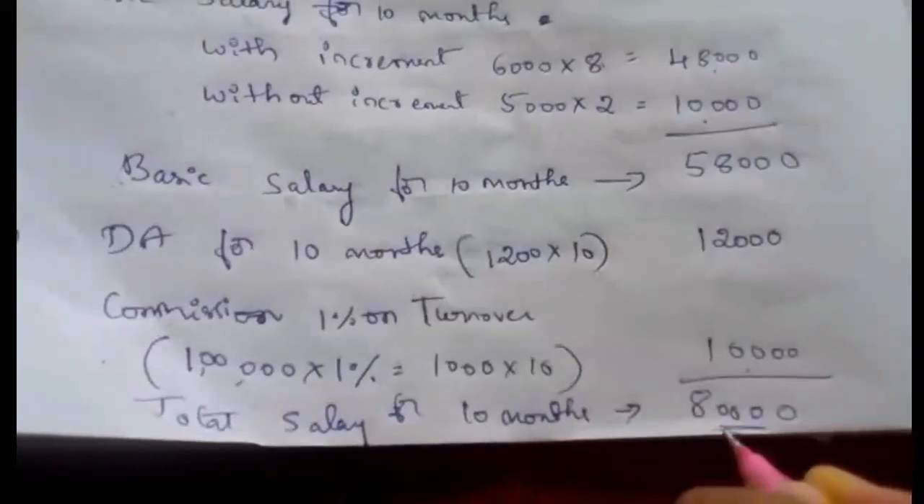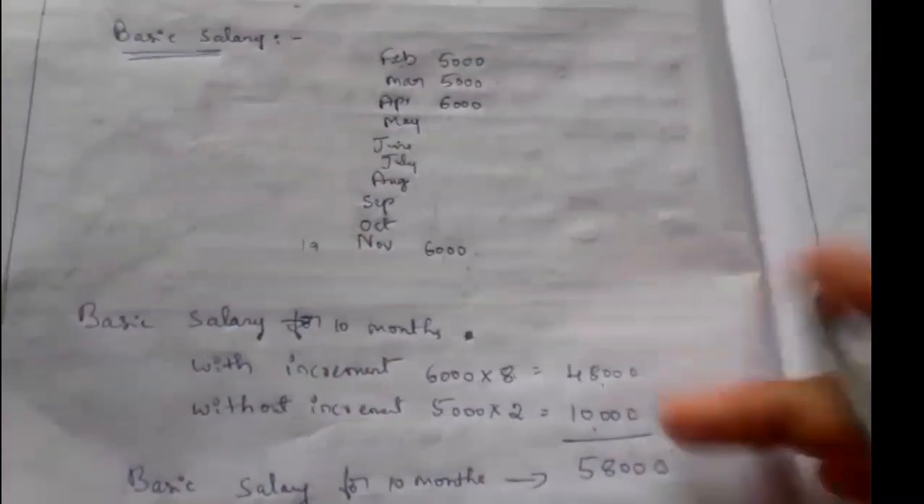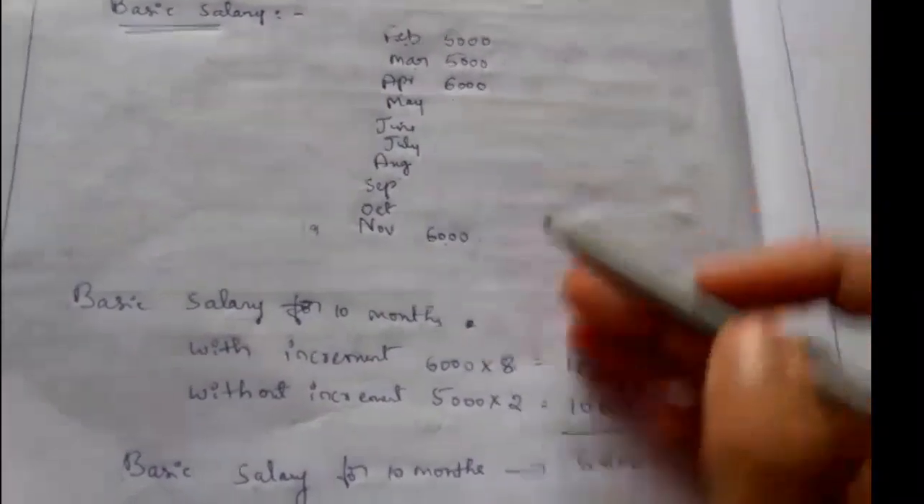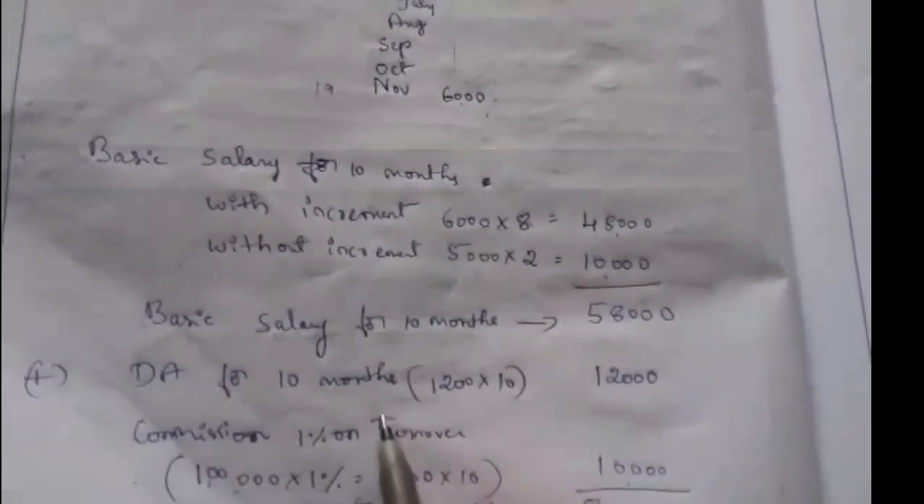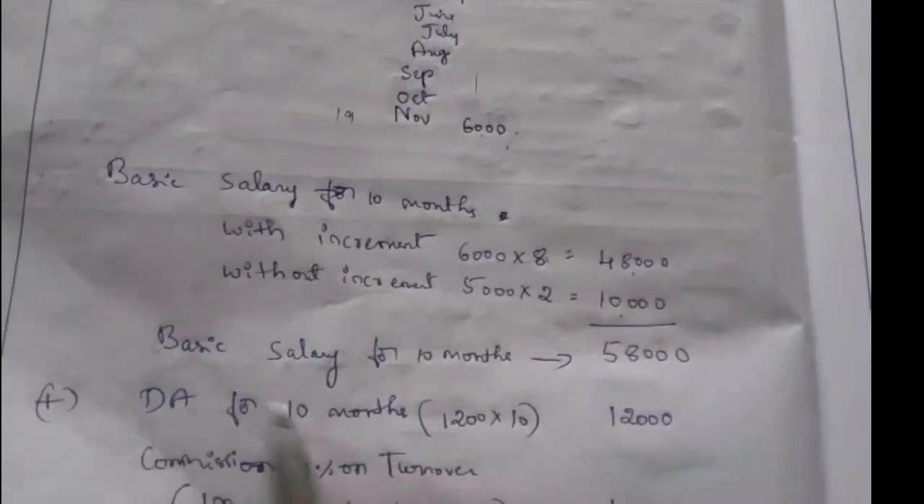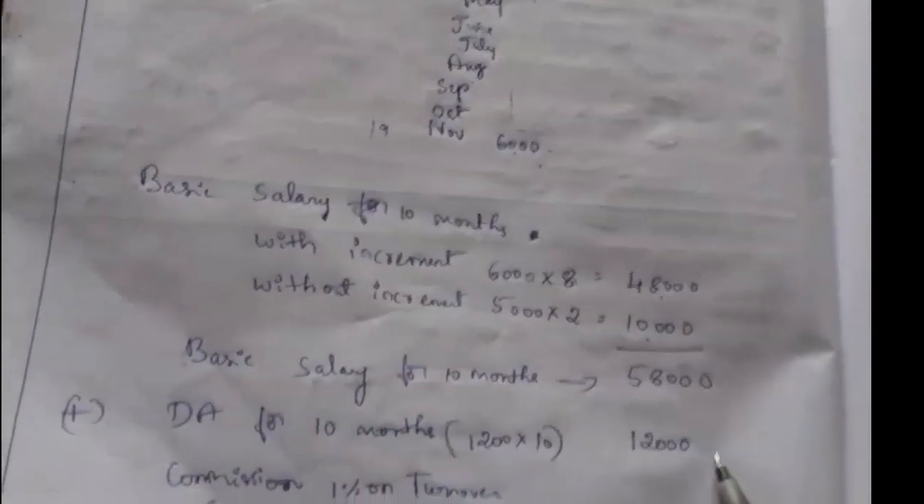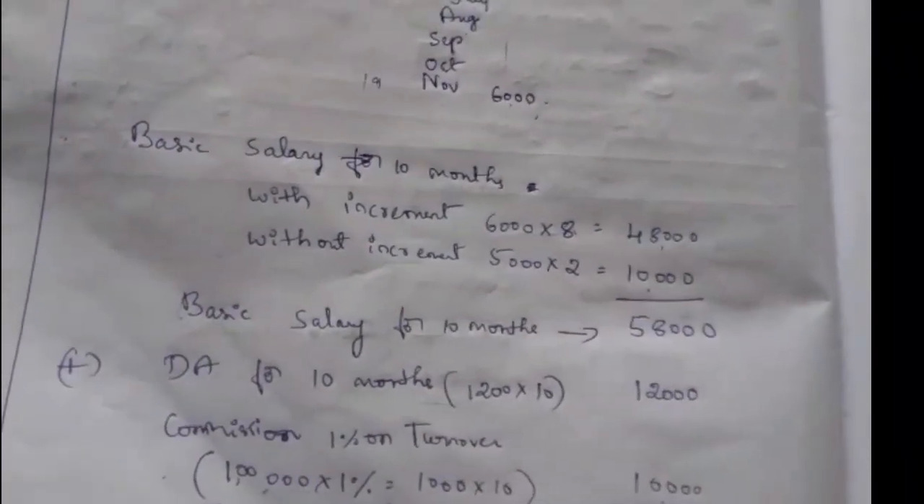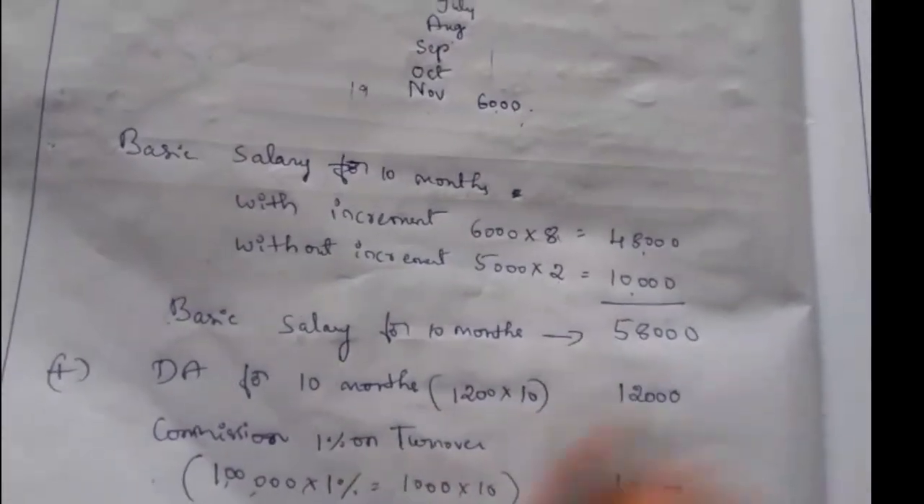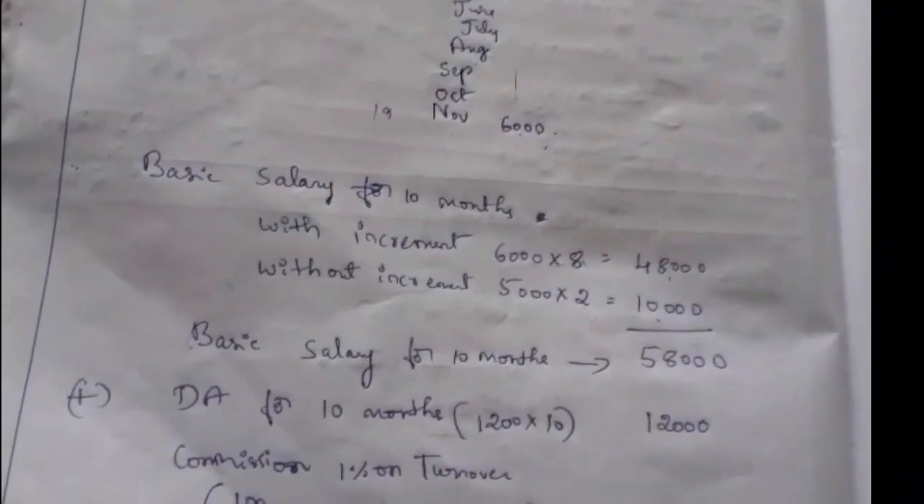Total salary for 10 months. In case of an employee not covered under the Act, salary means basic salary for 10 months, DA for 10 months, because DA is considered for retirement benefit, and commission of 1% on turnover, because it is given as a percentage. So only 3 items we have to take here.